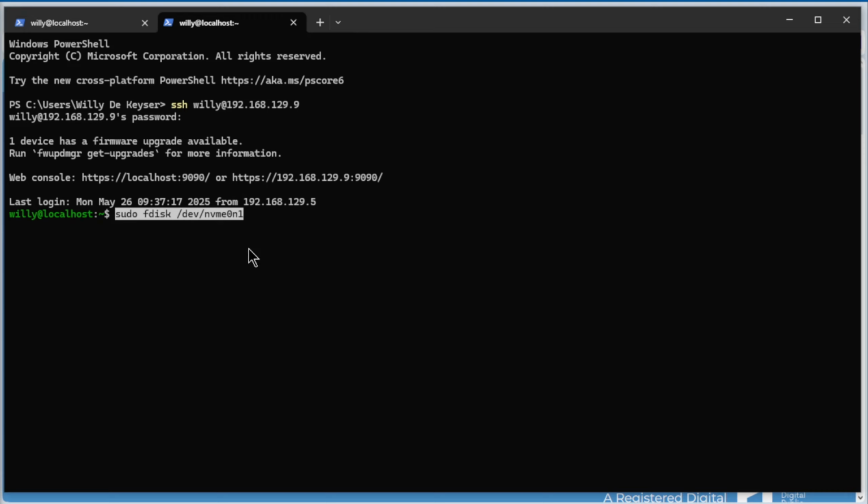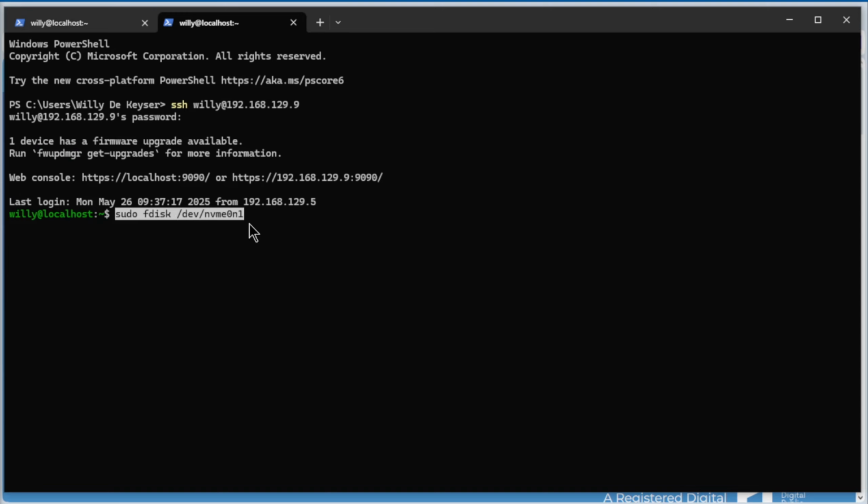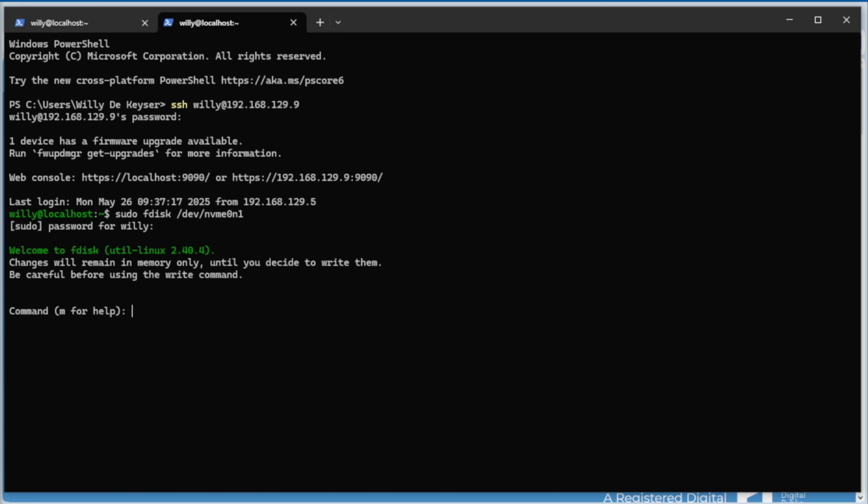Make sure you don't make mistakes here, because if you use a wrong disk, all the items on the disk are gone. So see here, nvme0n1. Use that. Enter password, because sudo. And here we have fdisk.